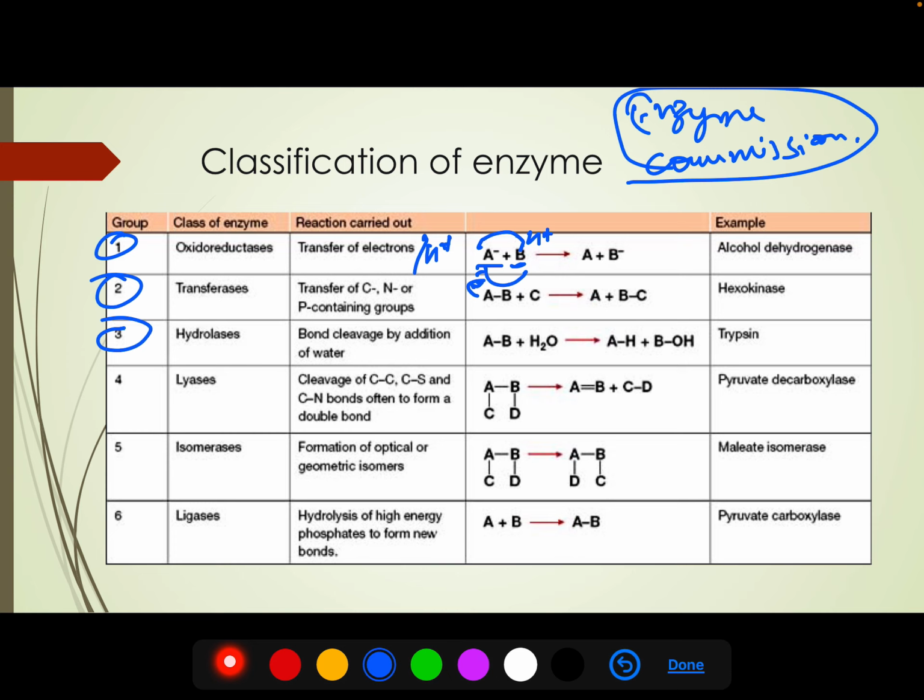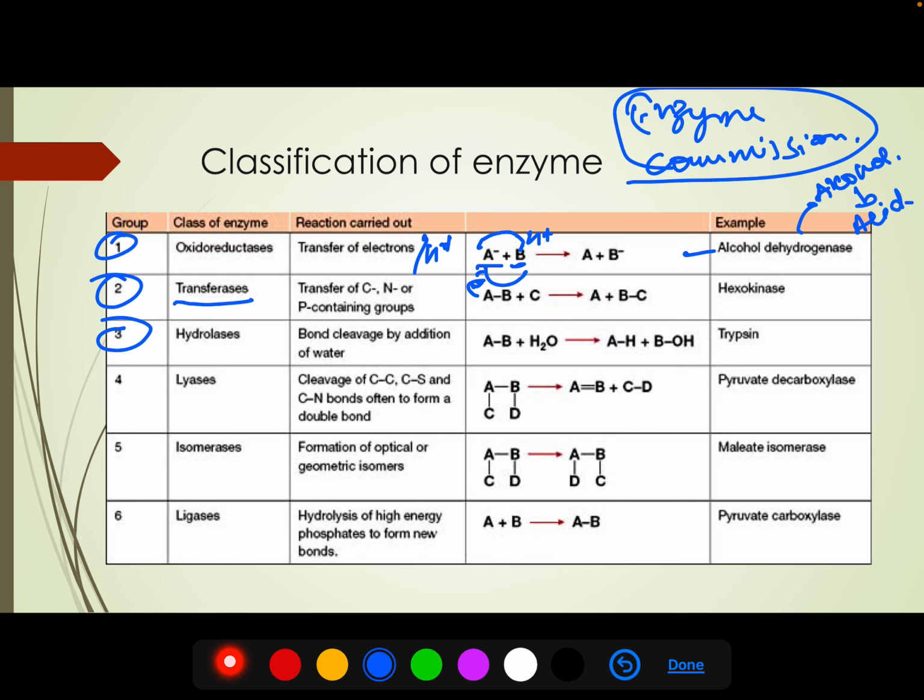One molecule is oxidized, another is reduced. The best example is alcohol dehydrogenase, which oxidizes alcohol to acid.